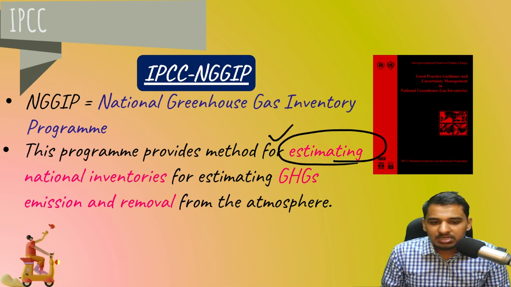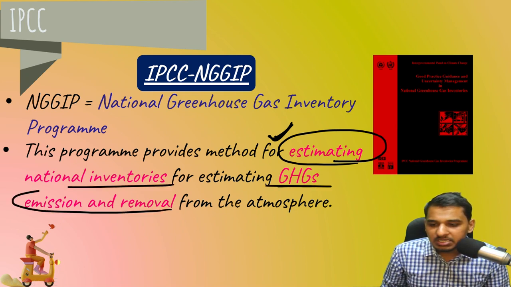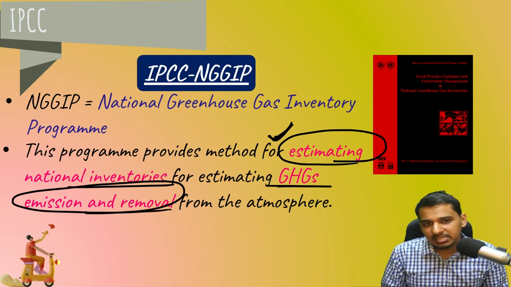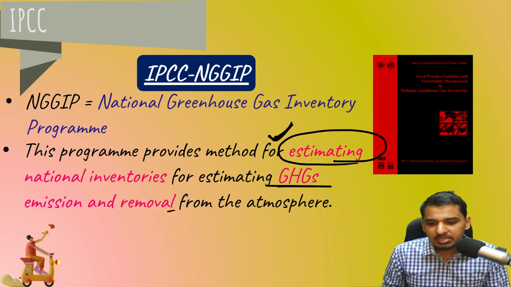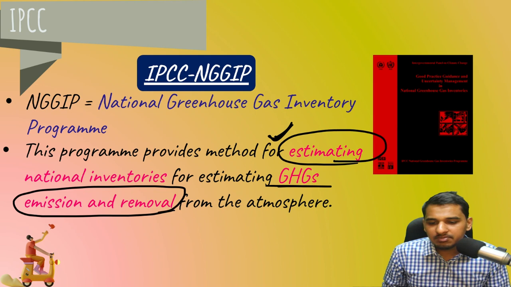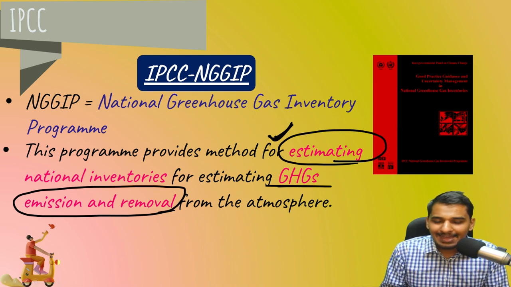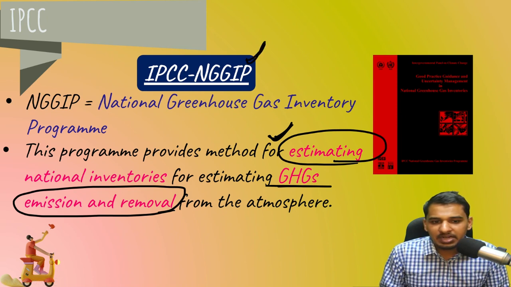So this is what it is doing. It provides a way to estimate or to assess the national inventories of greenhouse gases, that how much emission is taking place and how much removal is taking place. Because it becomes very cumbersome for you to go out there and see how much gas is released by each and every factory, each and every motor vehicle. It will be very hard. It will be nearly impossible. So that is why this NGGIP provides a method of estimation of emission and removal.